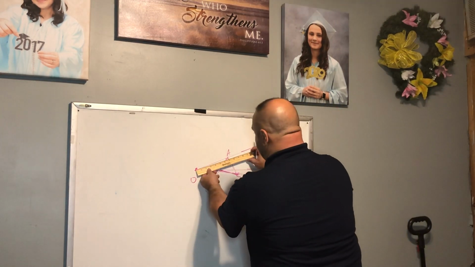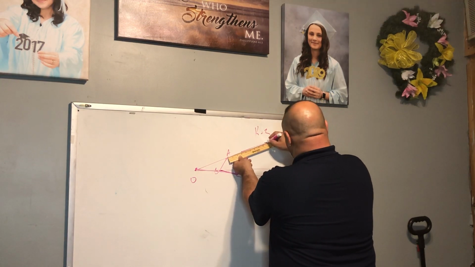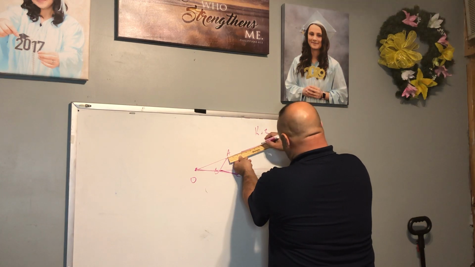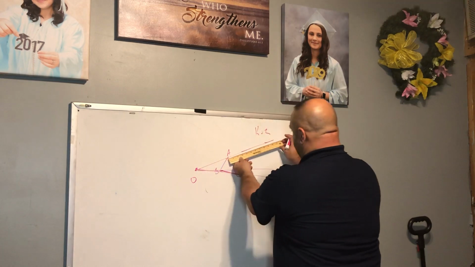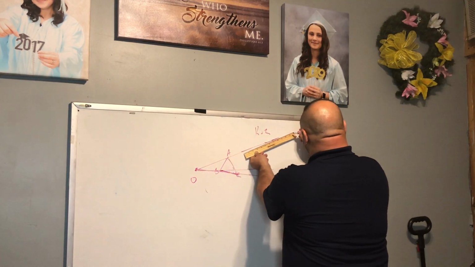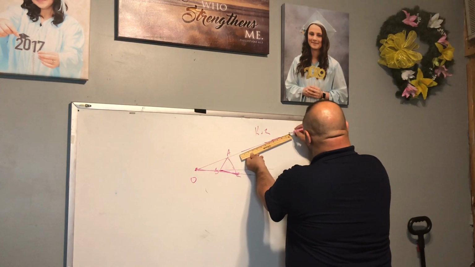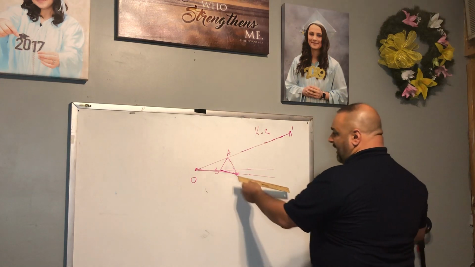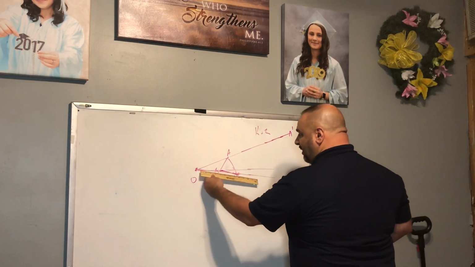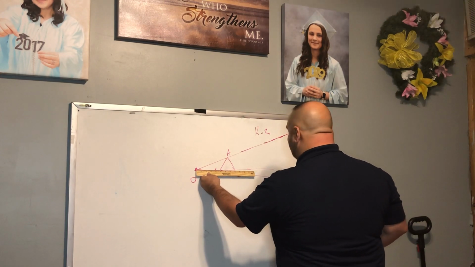So mine would be 7. All right, 7 times 2 would be 14 there. We're going to call that A prime. And then we're going to do the same thing with B here. From here I have 5.